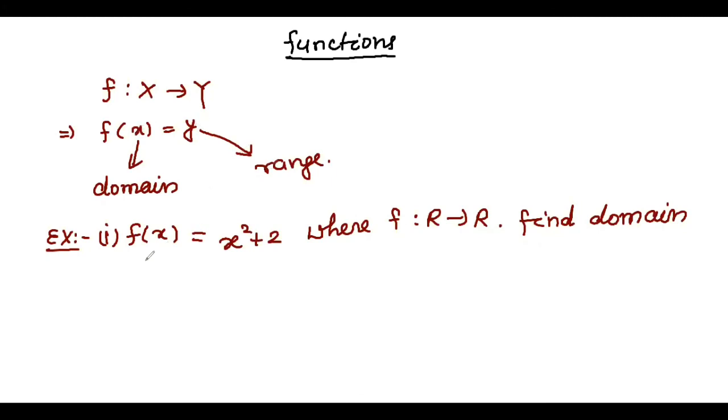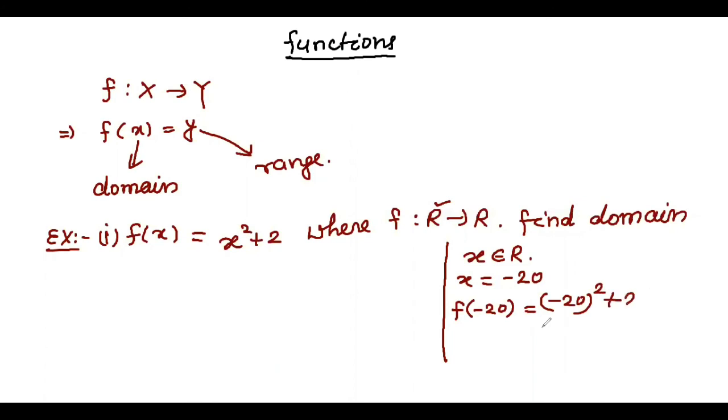So here is one example I have taken, when f(x) equals x square plus 2, where f is from R to R, then we have to find out the domain. Here R means the set of real numbers. So x belongs to R. In place of x, we can apply any value from real numbers. Means if I'm applying x equals minus 20, the value of f of minus 20 we will get is minus 20 whole square plus 2.